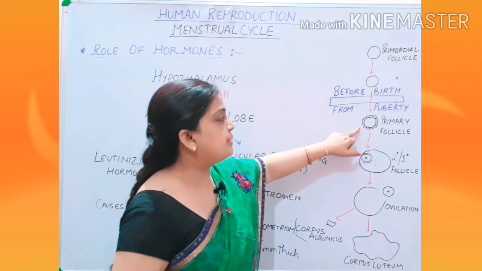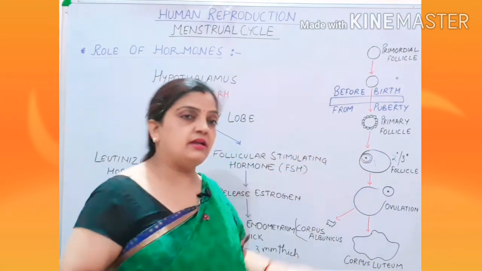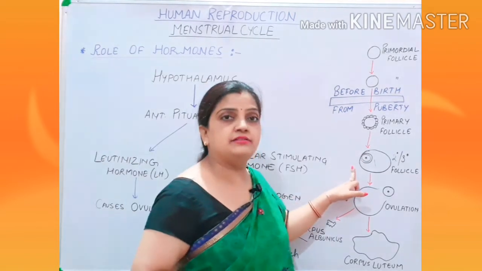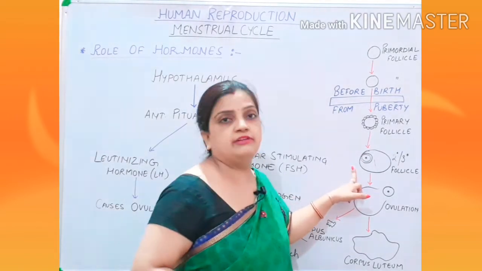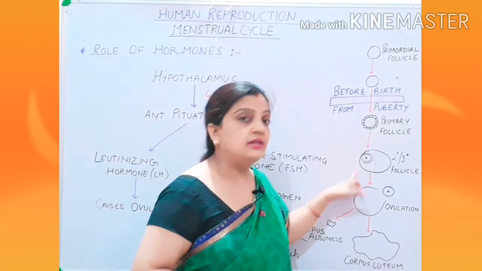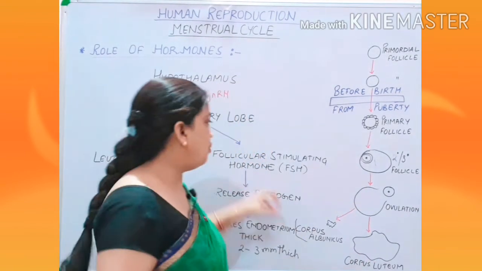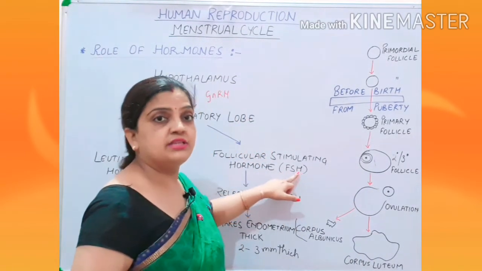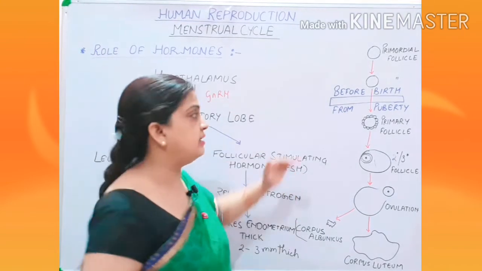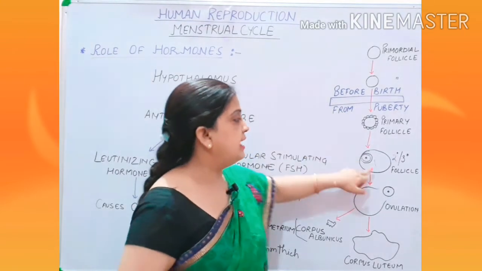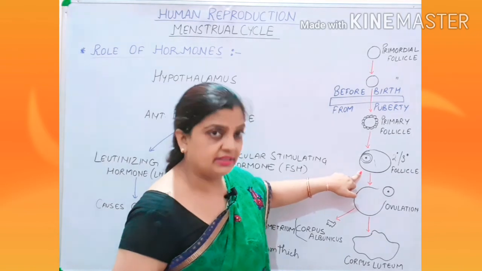Now, this primary follicle will develop into secondary and tertiary follicle and will develop into Graafian follicle by the action of FSH. So this hormone is converting the primary follicle into mature Graafian follicle.